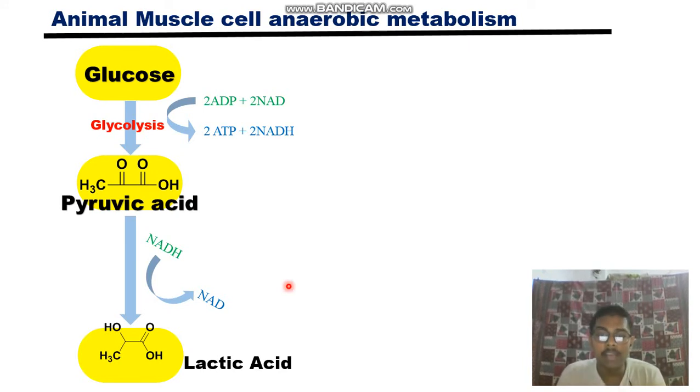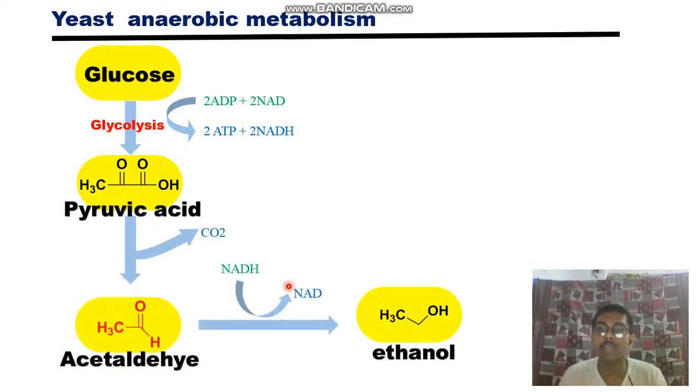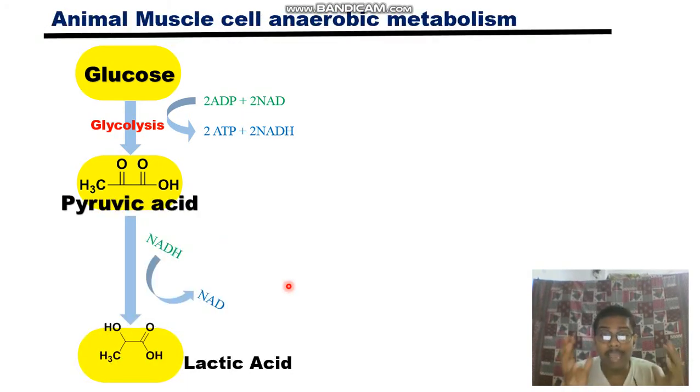But you can understand for the yeast, it has been changed to another organic molecule, that is actually ethanol, as you have seen in the previous video. But in the case of animal muscle cell, you have converted pyruvic acid to lactic acid. So in animal muscle cell, the formation of lactic acid from pyruvic acid in the absence of oxygen is called fermentation.